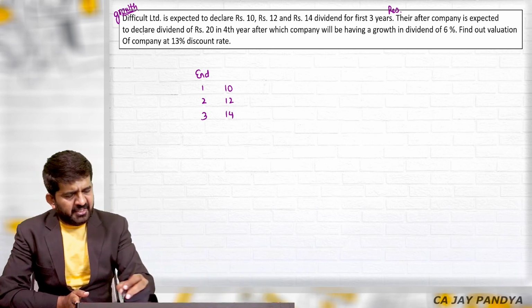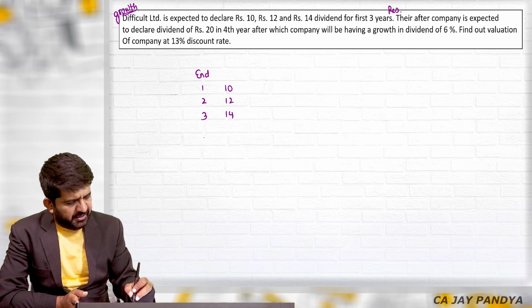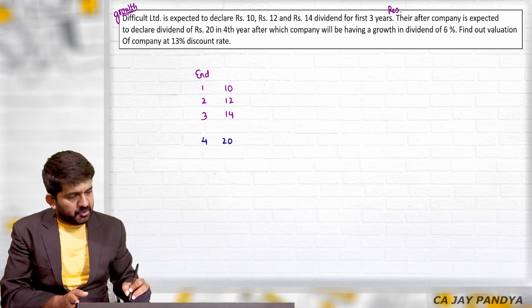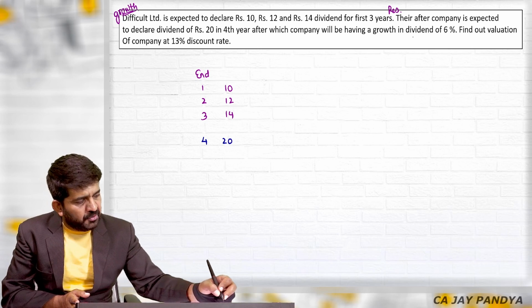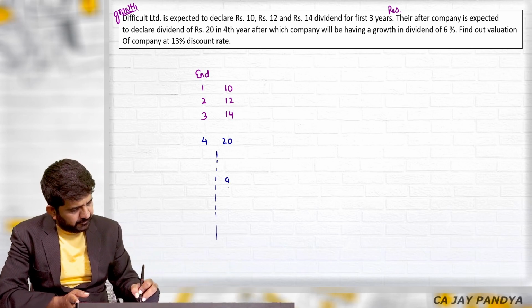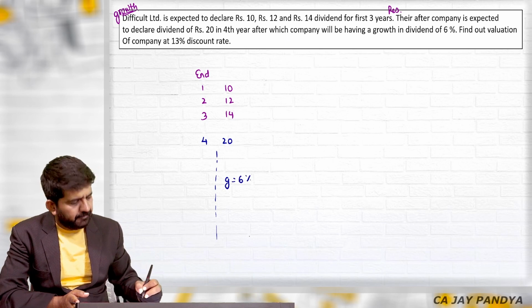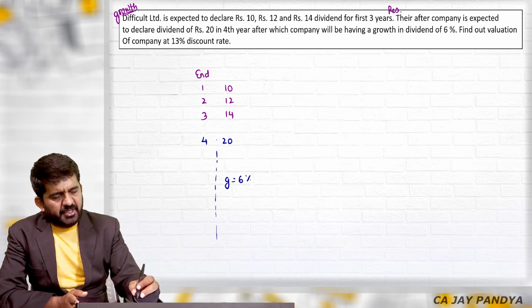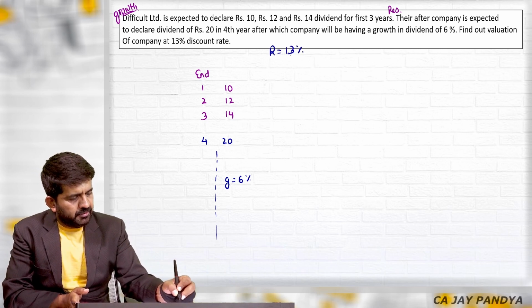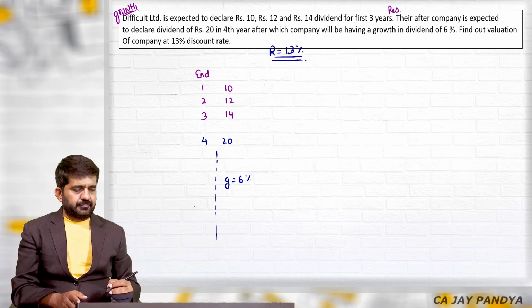Thereafter, the company is expected to declare a dividend at the end of 4th year of rupees 20, after which the company will have growth in dividend of 6%. Find out the valuation of the company at 13% discount rate.